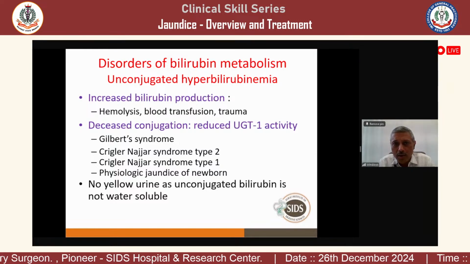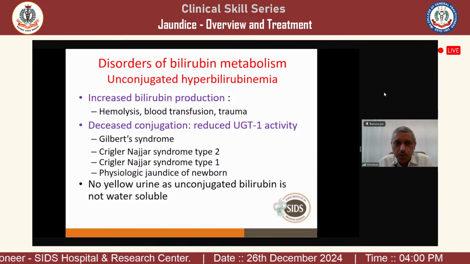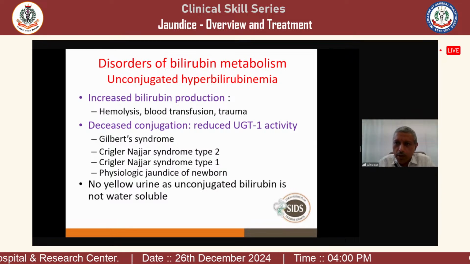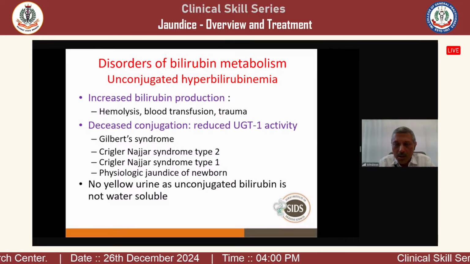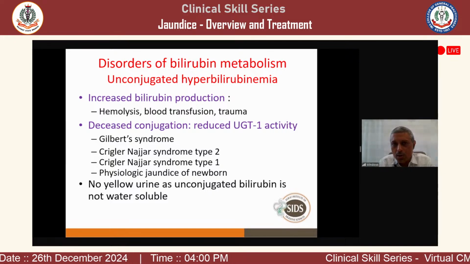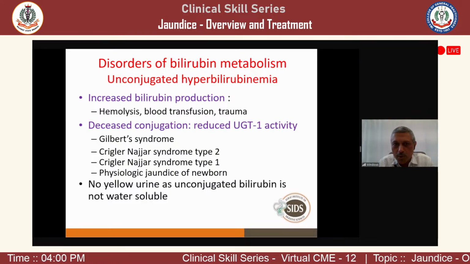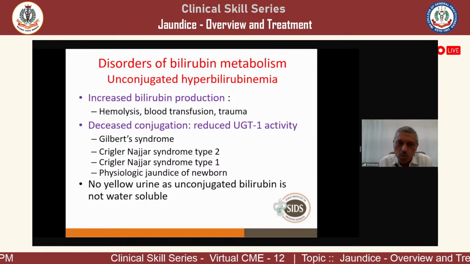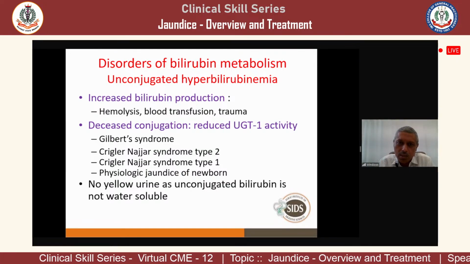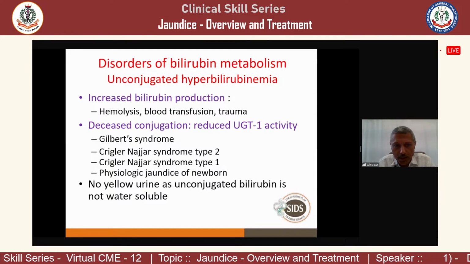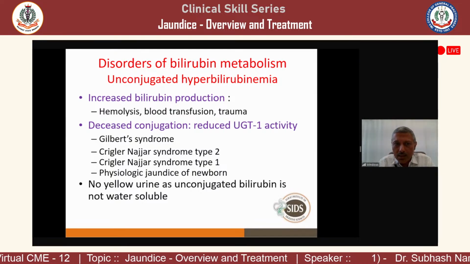So what are the causes of unconjugated hyperbilirubinemia? The first is increased bilirubin production because of hemolysis, multiple blood transfusions, or trauma. Trauma, because even muscle injury will lead to high bilirubin formation, as myoglobin also leads to heme and then more bilirubin production. So that is about hemolysis.